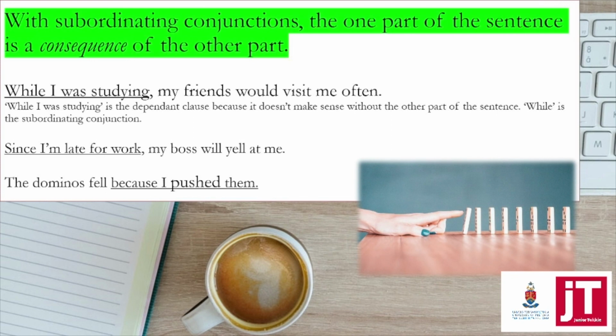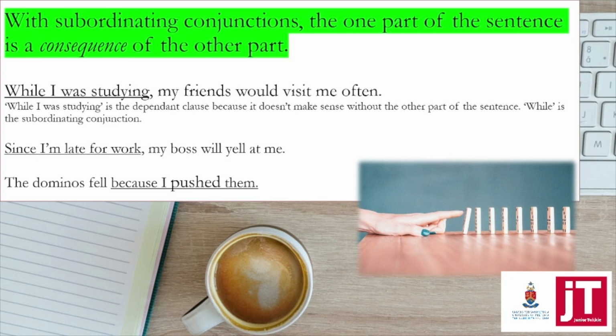It is a reaction. Let's have a look at these examples and see if you can tell where the subordinating conjunction is, and then which is the main sentence and which is the sentence that is reliant or dependent, or a reaction of the main sentence.